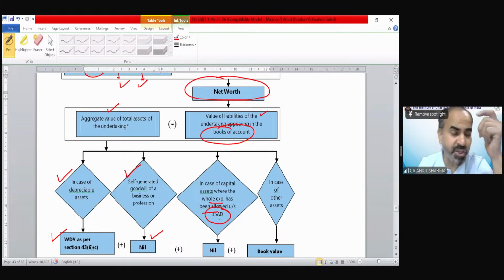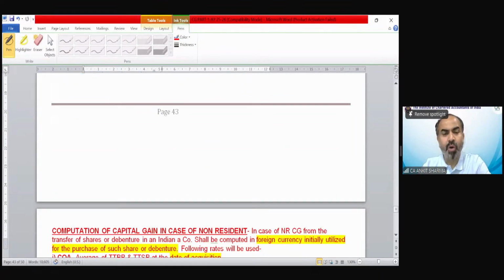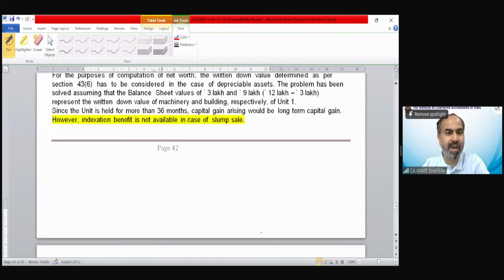Do you remember section 35AD? What does it say? Section 35AD is for specified businesses like hotel, hospital, etc. So if your asset has been claimed deduction under section 35AD, automatically its book value becomes nil. In case of other assets, we will take the book value. Clear? Now we will see how to solve this question in the examination.